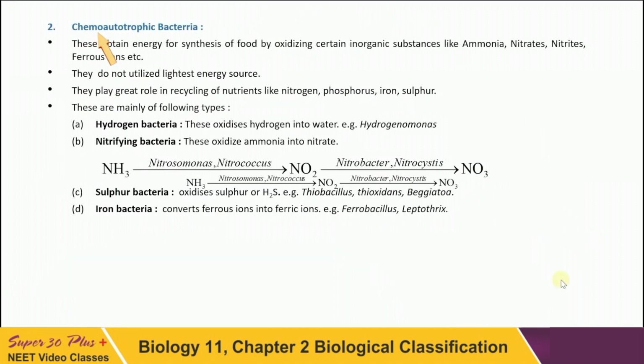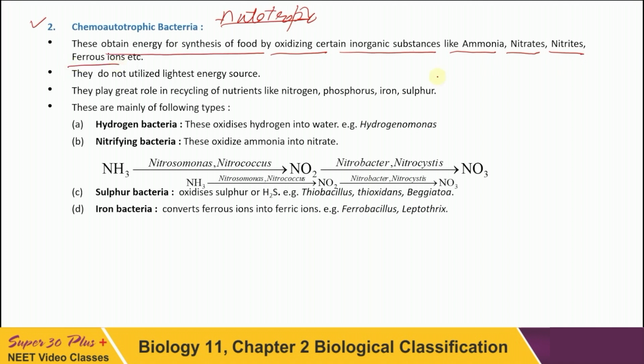Come to the next now. Chemosynthetic bacteria. These are also autotrophs, as I told you earlier, but they obtain energy for the synthesis of their food by oxidizing certain inorganic substances. For example, ammonia, nitrite, and ferrous ions are oxidized.